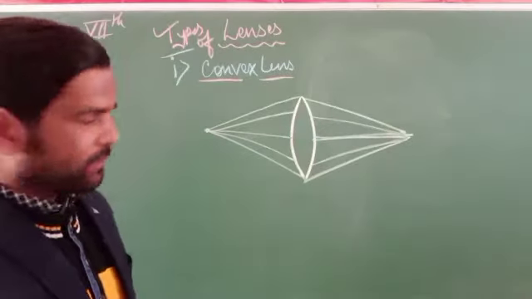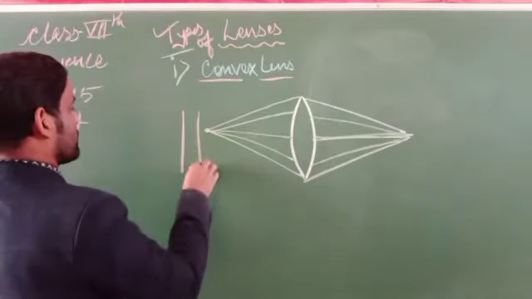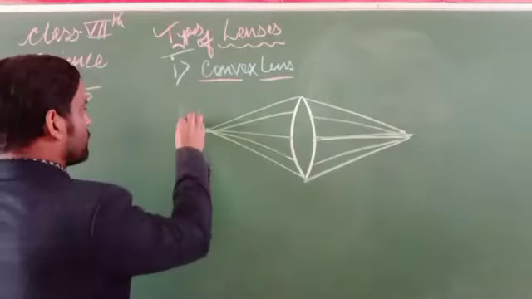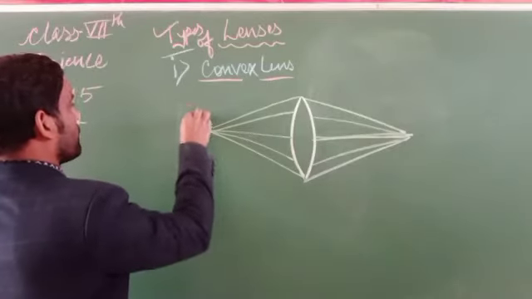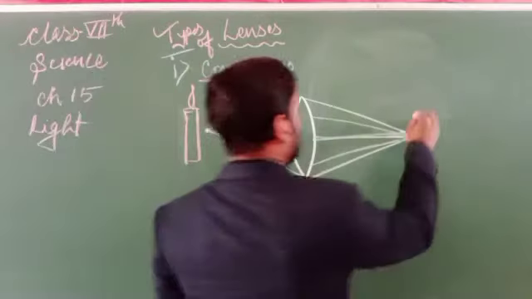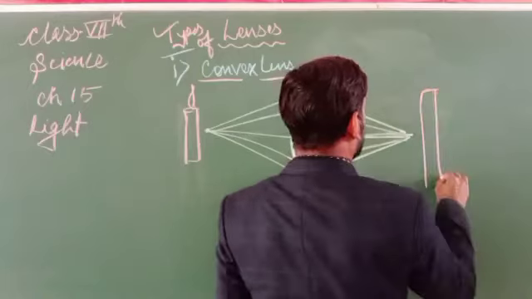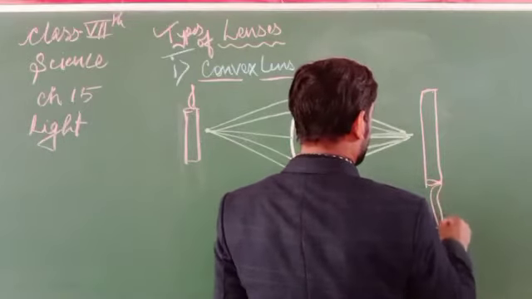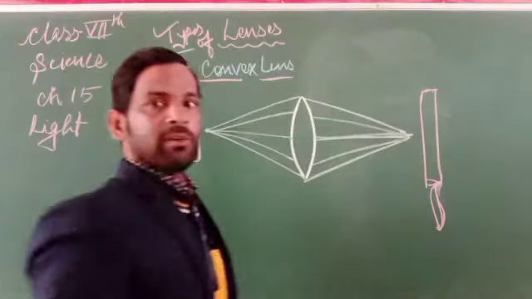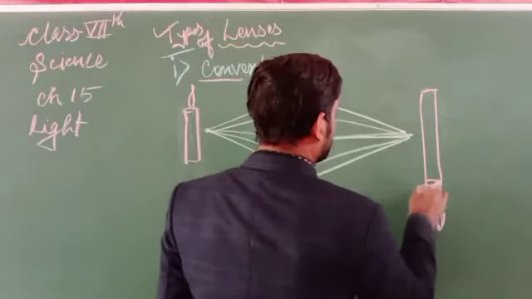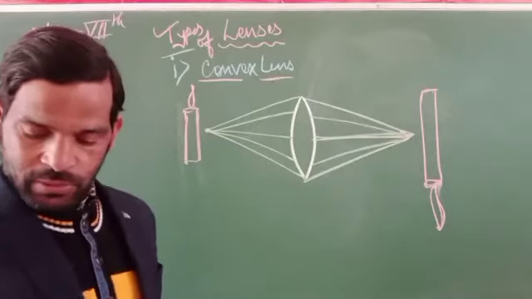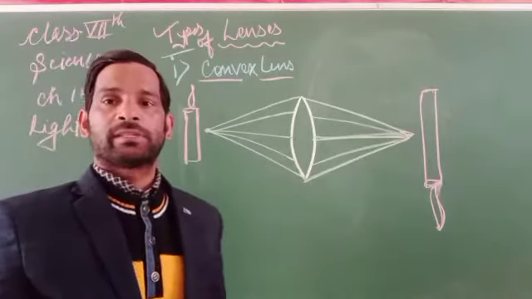Due to the convergence, suppose there is a flame, so its image will form over here as a larger size. The image formation takes place here larger. Why? Because it can converge at some particular place. So this one is called a converging lens.